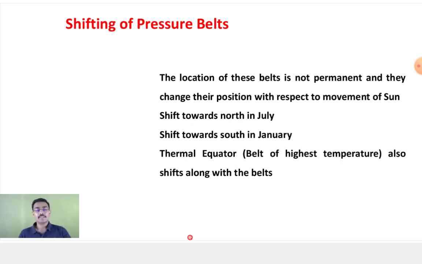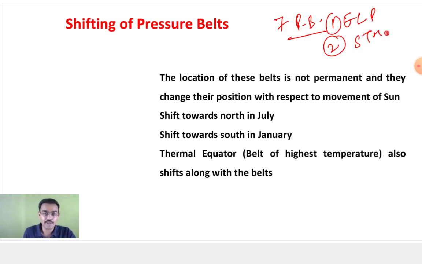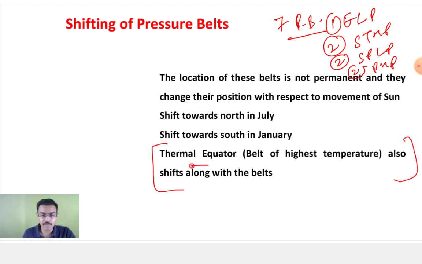Now please ask me. This is all about your pressure belts. Any doubt till this point? You can ask a doubt. So this is all about pressure belts. So what we have discussed, we have 7 pressure belts. In that we have discussed about 1 equatorial low pressure belt, 2 subtropical high pressure belt, 2 subpolar low pressure belt, and 2 polar high pressure belt. Shilpi, you're asking about this point.